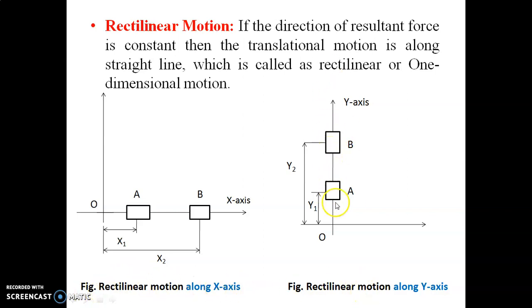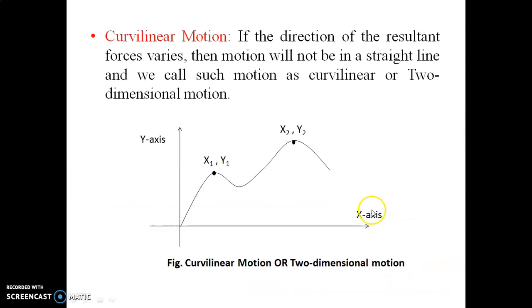If that motion is taking place along the y-axis, suppose we throw a stone into the air exactly vertically upward, it will go up and come down along the same straight line. So it can be called rectilinear motion along the y-axis. Second is curvilinear motion. If the direction of the resultant force varies, then the motion will not be in a straight line, and we call such motion curvilinear motion or two-dimensional motion.